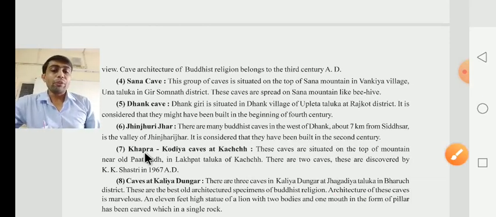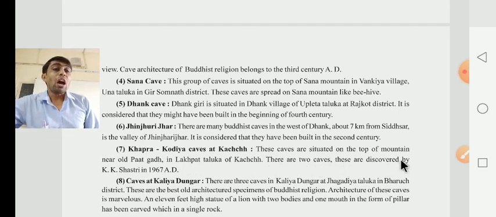After that, they have given about the Khapra Kodia caves of Kutch. These caves are situated on the top of the mountain near the old part garden in Lakhpat taluka of Kutch. There are two caves.